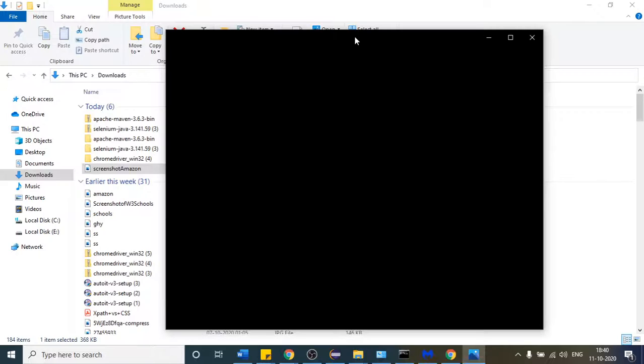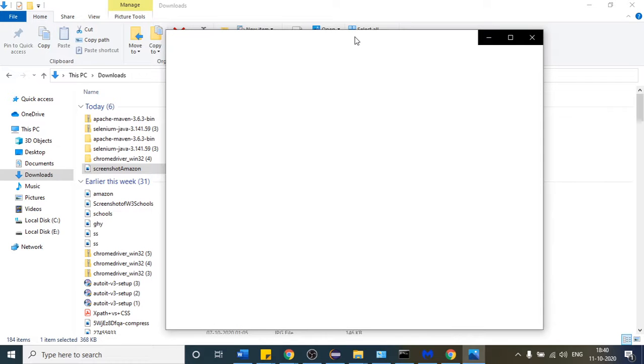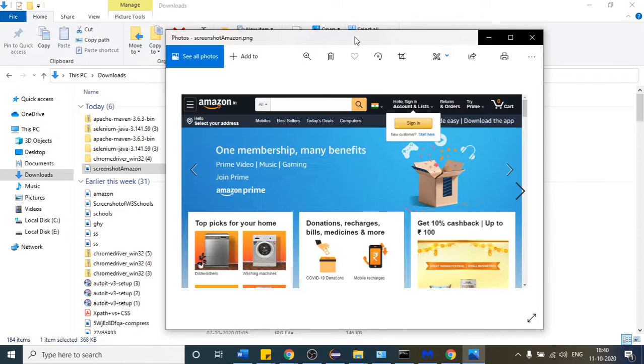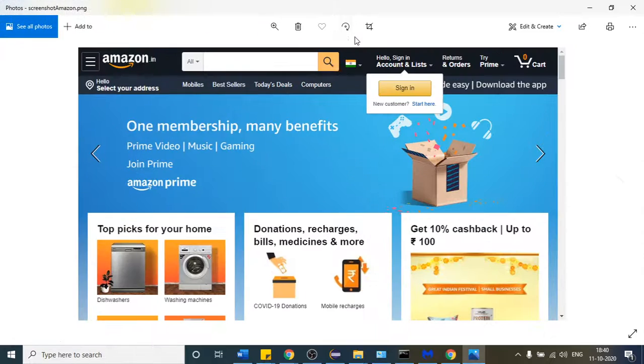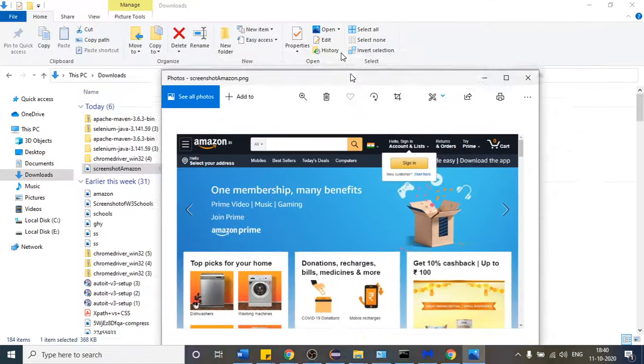So it is taking longer time to load. You can see that it has just taken the screenshot. So is it clear to everyone? We got the screenshot. How we got the screenshot?